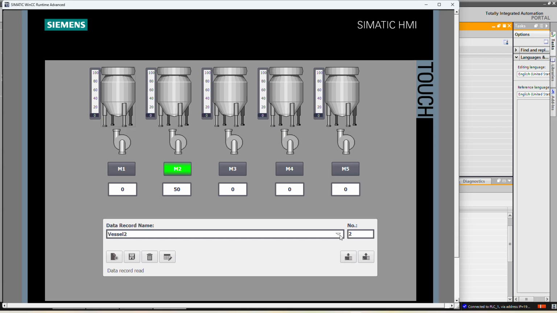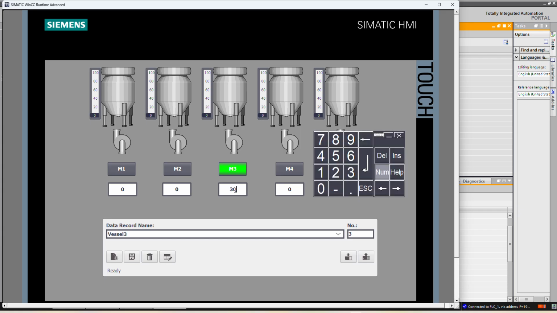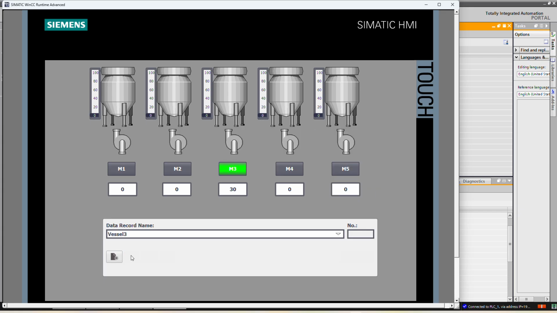Okay, so here at the moment, if you see, for vessel 1, M1 is selected with 100 liter of set point. For vessel 2, M2 is selected with 50 liter of set point. So for the next one, we will select vessel 3 with 30 liter of set point.